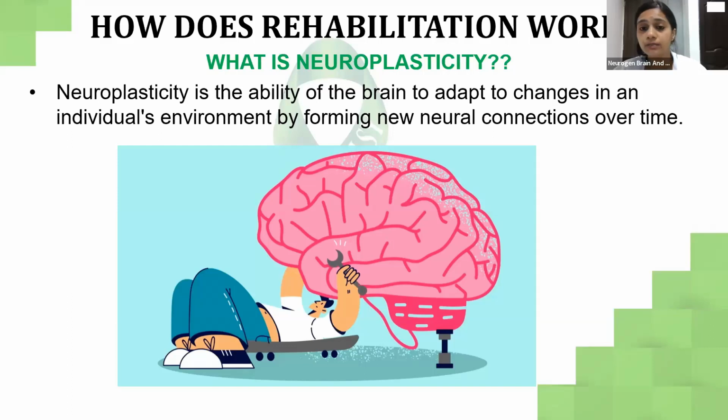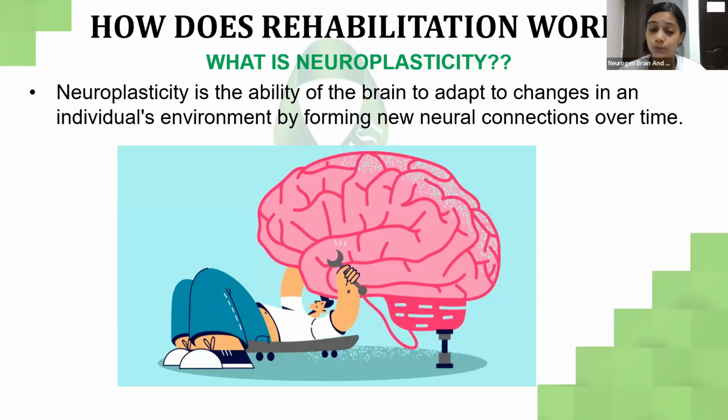Neuroplasticity is the ability of the brain to adapt to different changes from the individual's environment by forming new neural connections, which means when you try to teach a child a new task, the brain rewires or makes new connections for that. For example, if you are trying to ride a bicycle, your focus will always be on riding that bicycle, balancing yourself on it, or taking care of the road while you're on it.